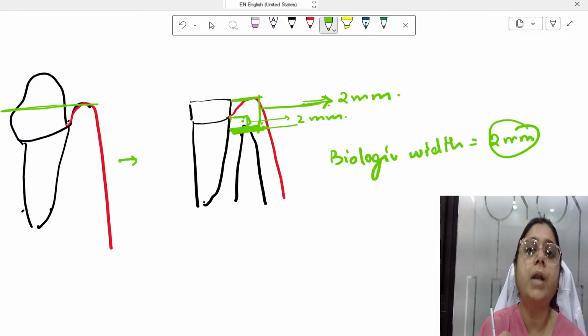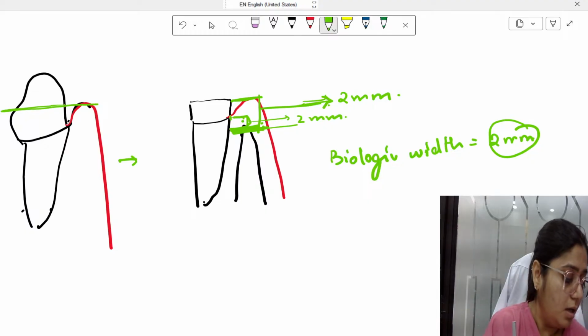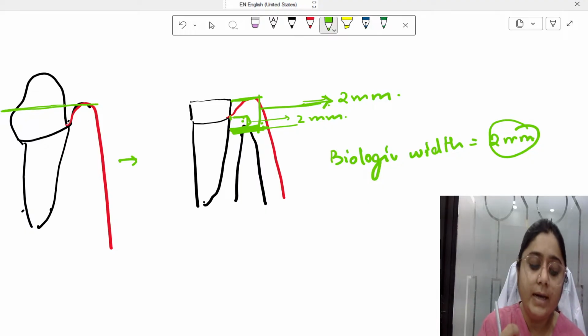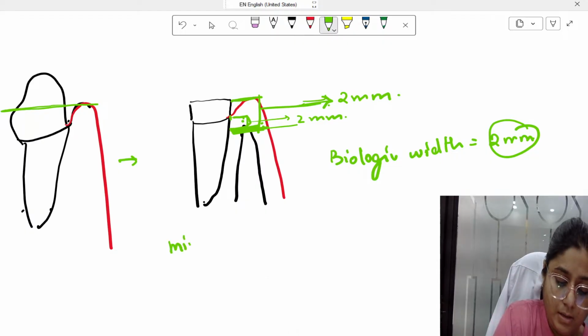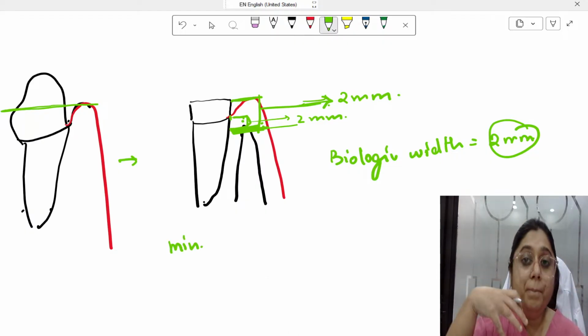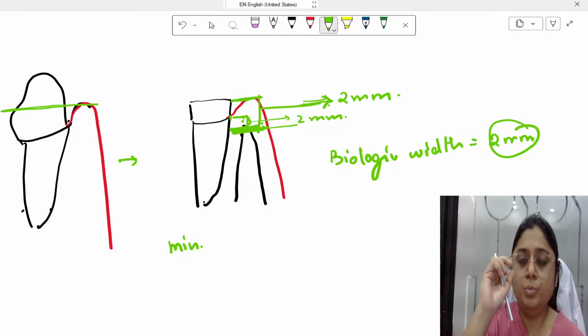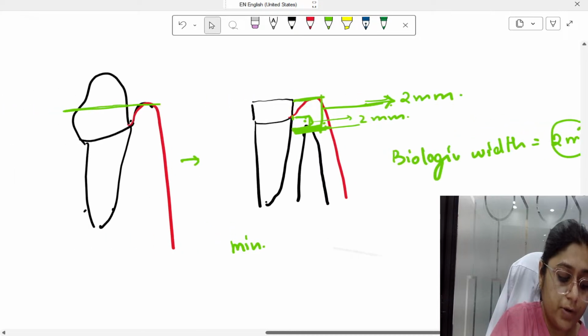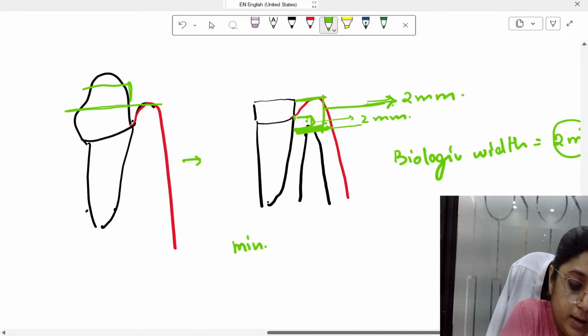If I have to do crown lengthening, I need a minimum amount of tooth above the gingiva to retain a crown. The height of the crown which I require is approximately 2 mm, right?